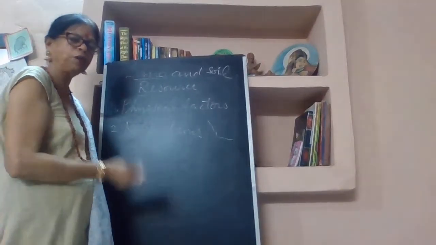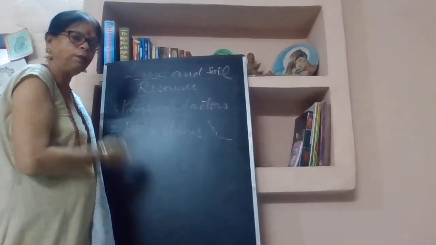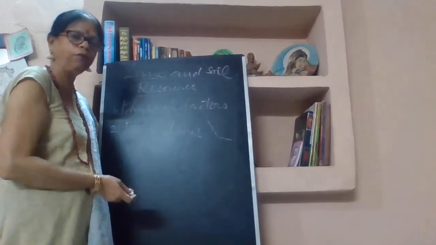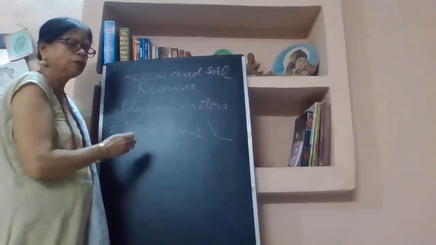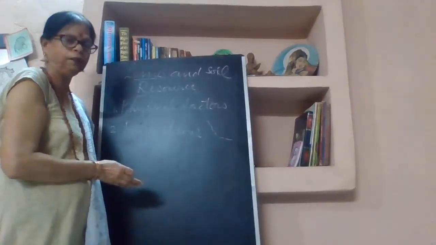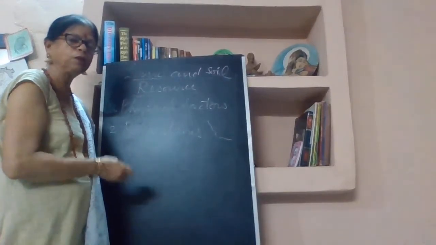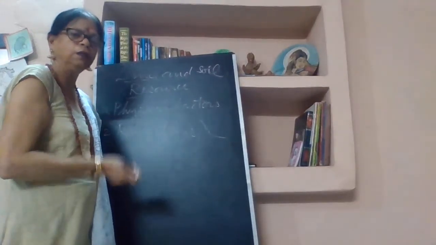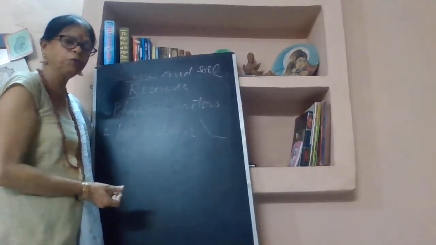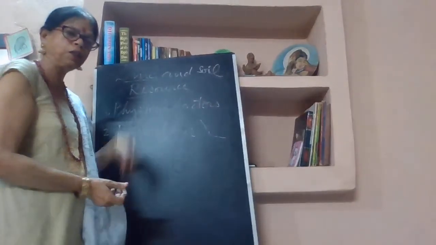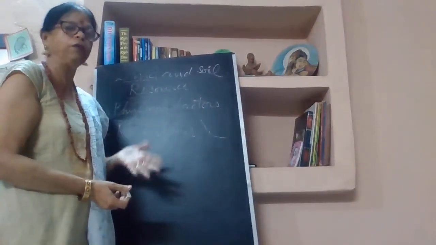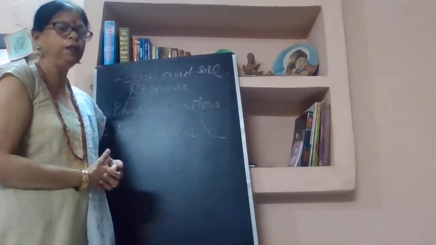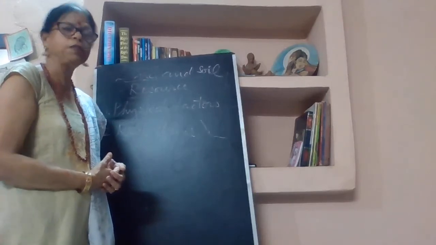The alluvium which the rivers bring is deposited there, and the plains become very fertile and usable, and these plains are mainly thickly populated. Why are they thickly populated? Because there are more chances for jobs and for making buildings. Plains are suitable for the construction of high buildings, and other infrastructure can also be made easily there, and other jobs depending on agriculture, that is agricultural industries, can be set up there.